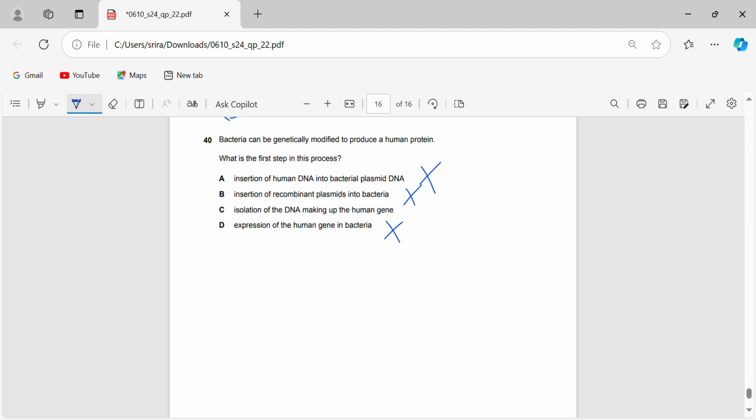I completely messed up the way I said that. So first you need to isolate the DNA, making up the human gene. That is your first step. Then you cut the plasmid, leaving sticky ends. Then comes step A. So the step A will be this is actually the third step. Option B is the fourth step, and option D is like towards the last step.